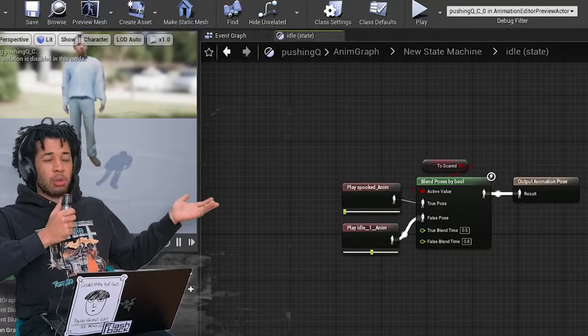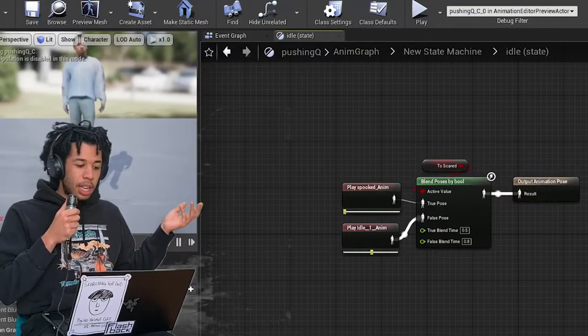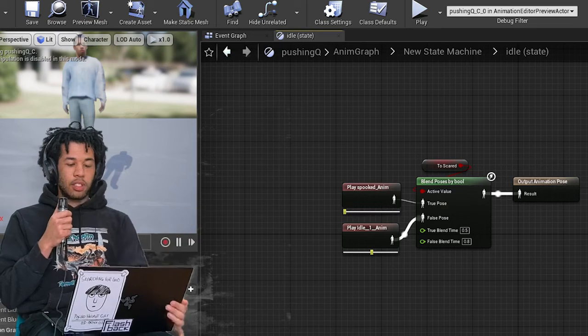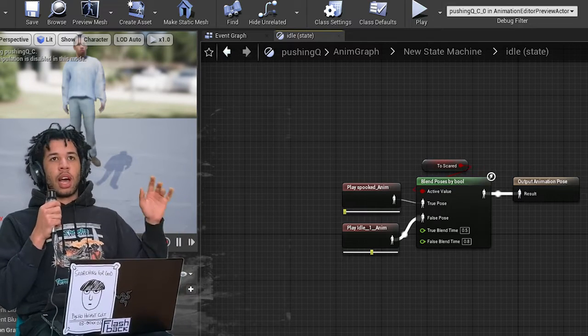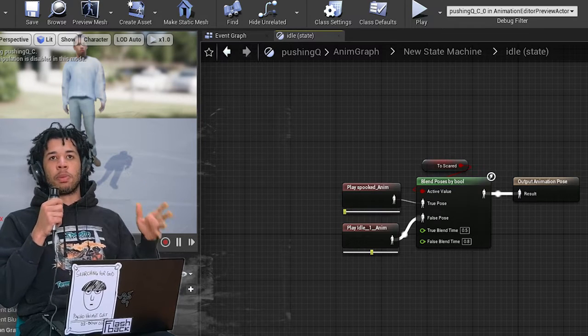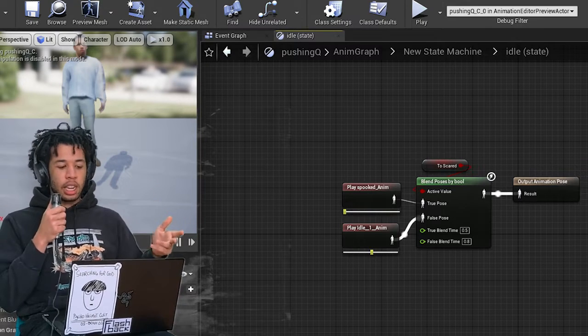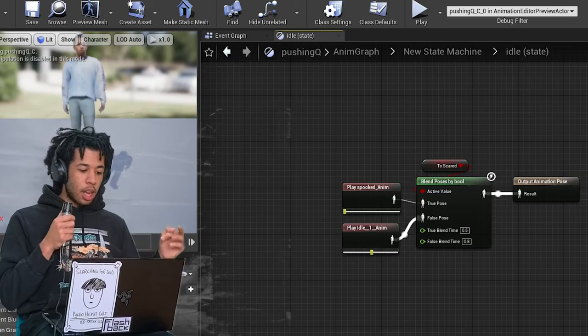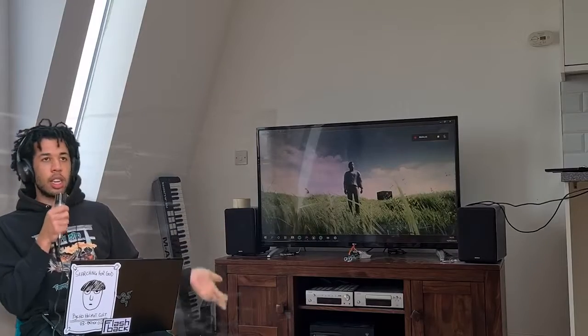Here's the Unreal code, like most of it. I don't know if you care, but it's just a Boolean. Has P been pushed? Yes. Scared. Has Q been pushed? Yes. Then return to idle. It's nothing too fancy. Here it is working.